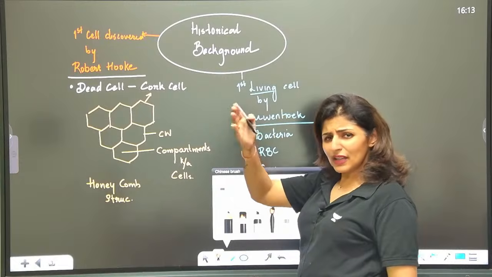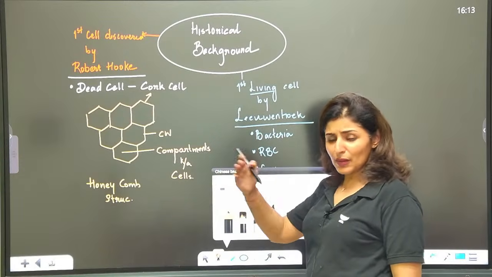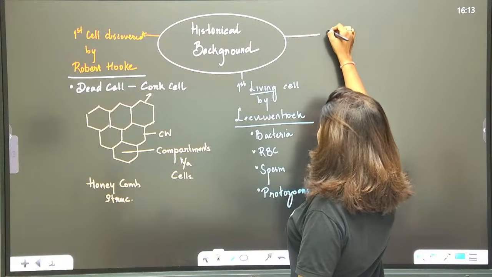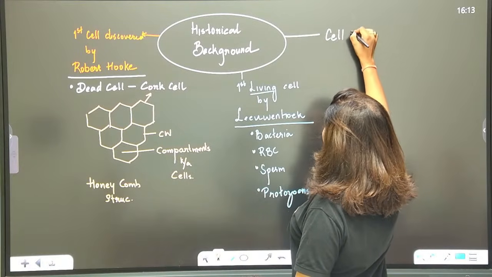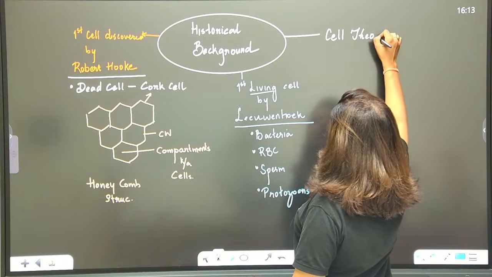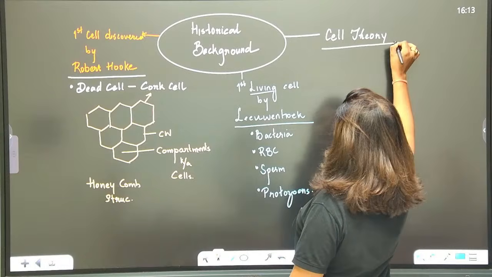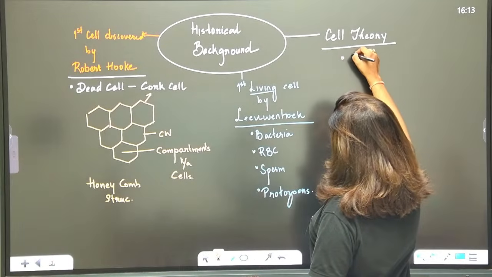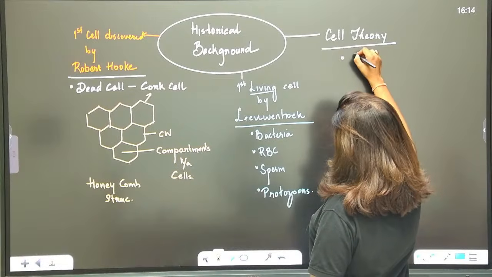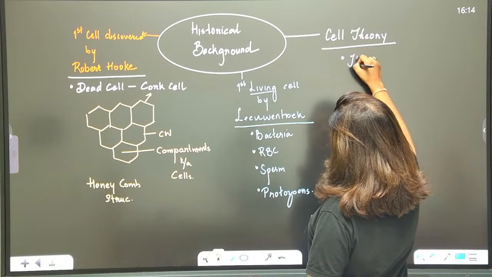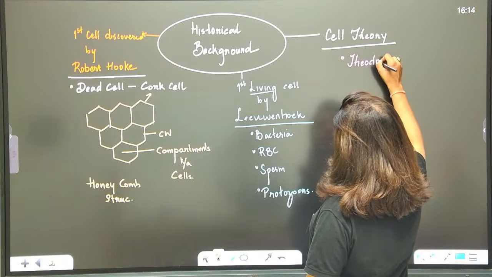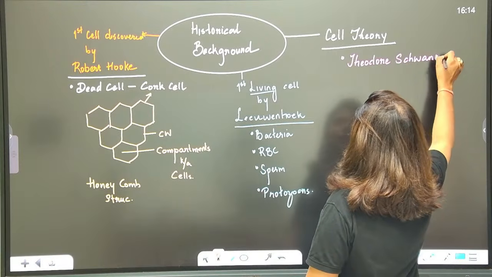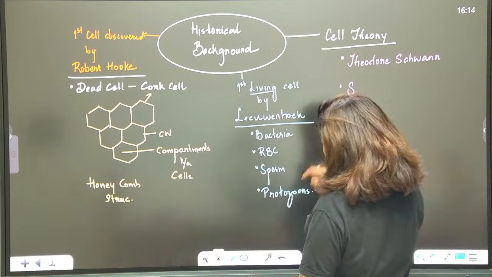Then another historical background. So many scientists will keep coming along with the chapter as the chapter proceeds. Then coming on to cell theory. So gradually came up cell theory. The cell theory was proposed by two scientists. One was Theodor Schwann and Matthias Schleiden.